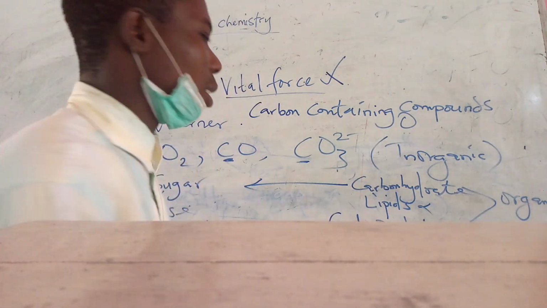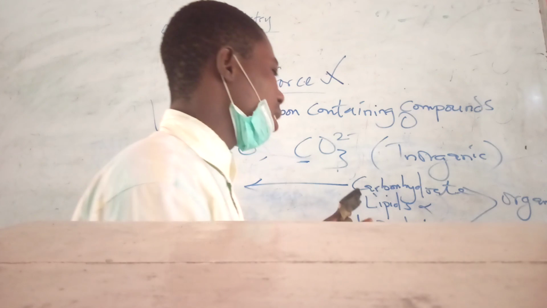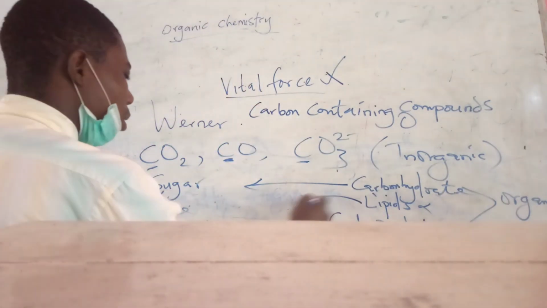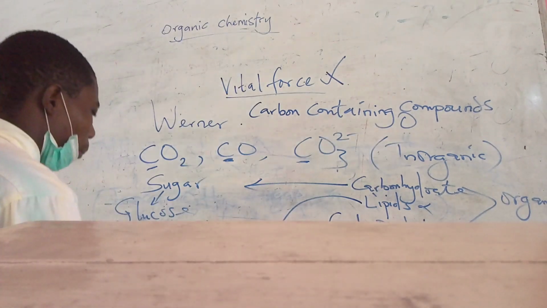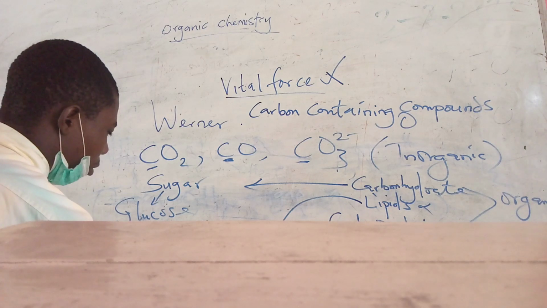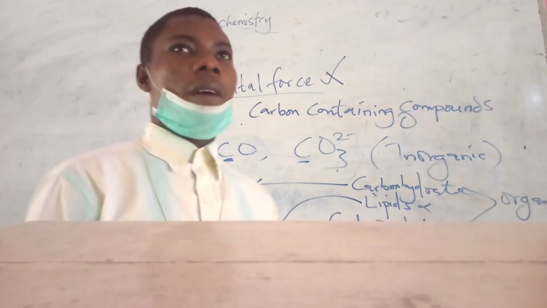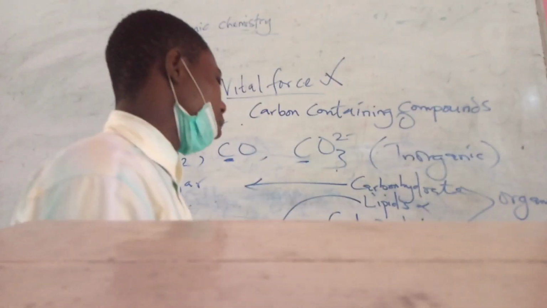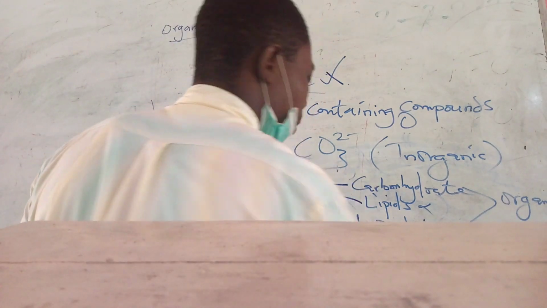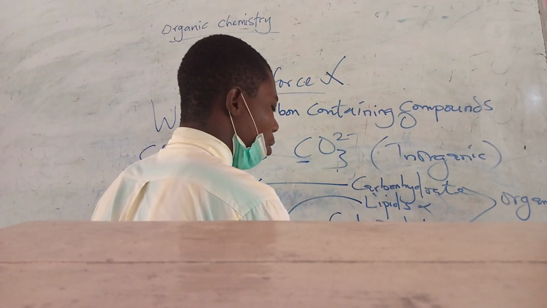Lipids as well, which are fats and oils, are actually gotten from fatty acids. And fatty acids are organic. Our proteins, each protein that we have is actually gotten from amino acids.